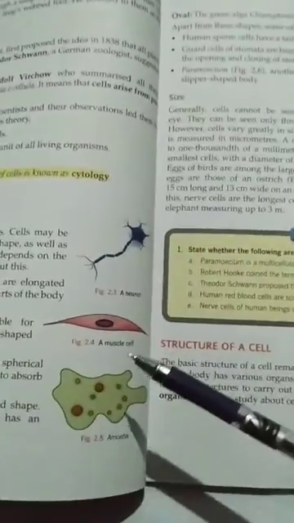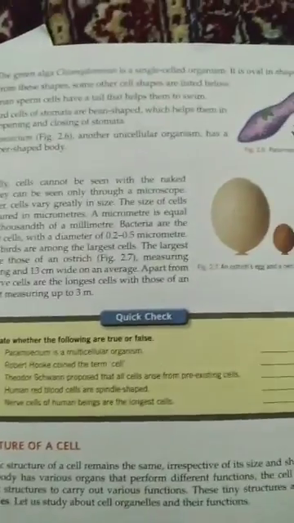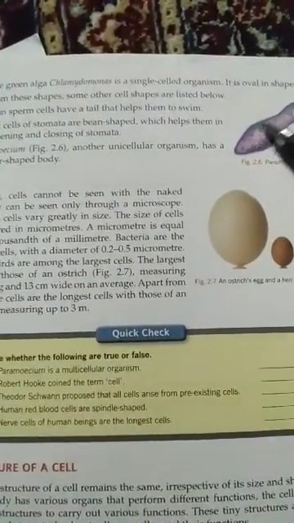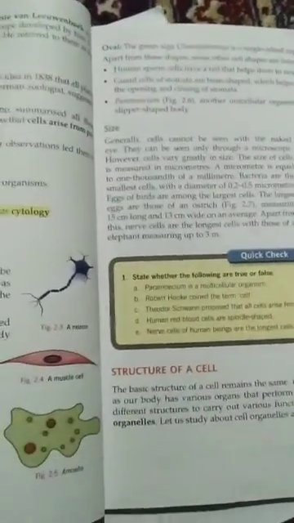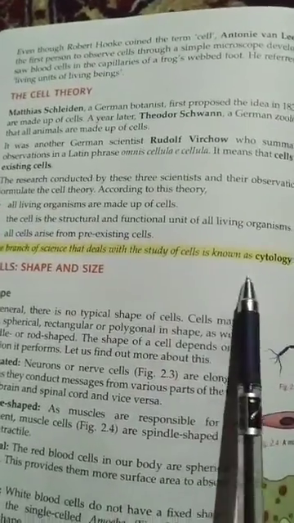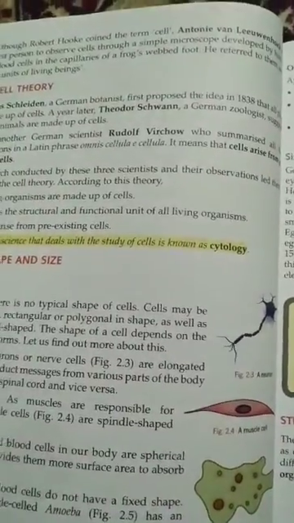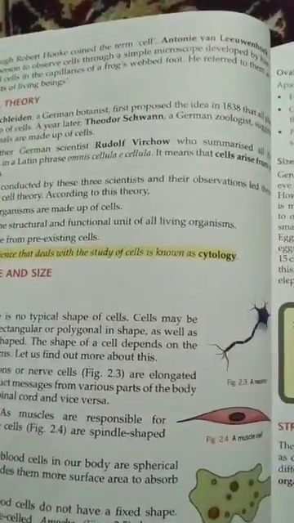Among the unicellular organisms, one example is the amoeba, and another example is paramecium. This is a slipper shaped cell, and this is called a protista, meaning that it consists of a single cell structure. And the branch of science that deals with the study of cells is called cytology.